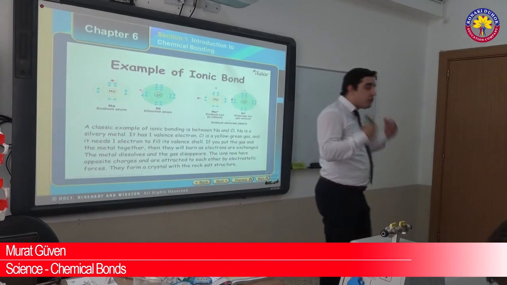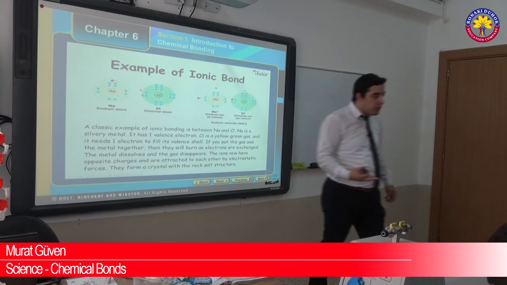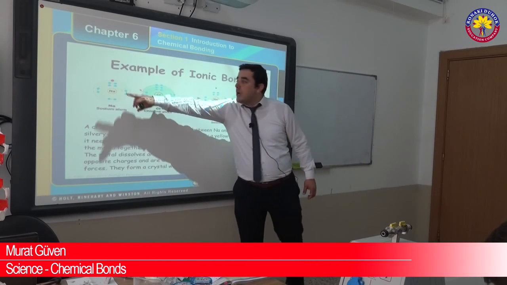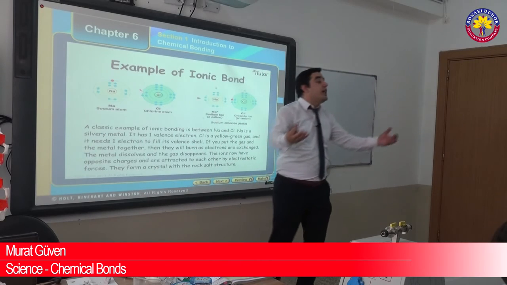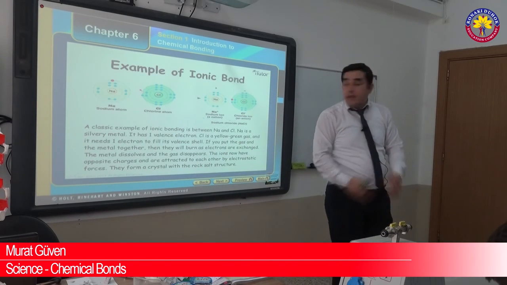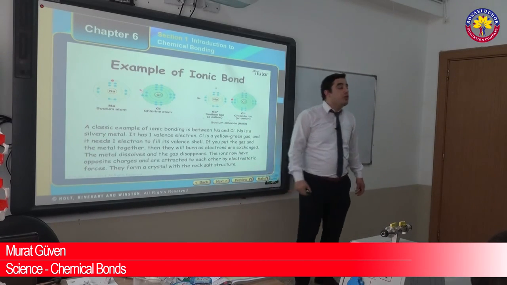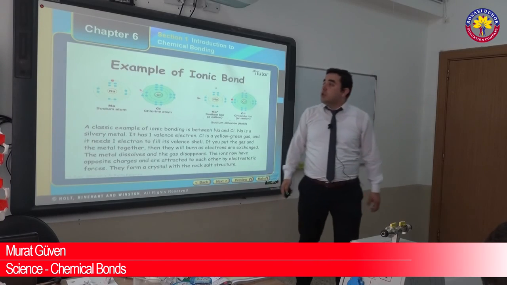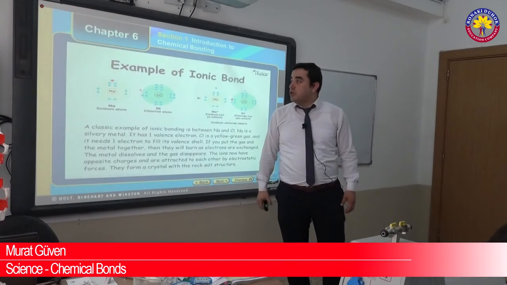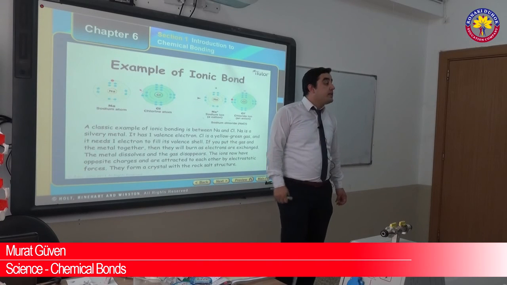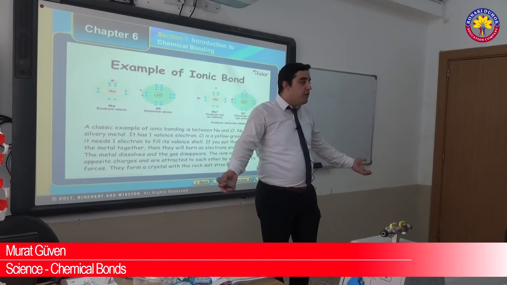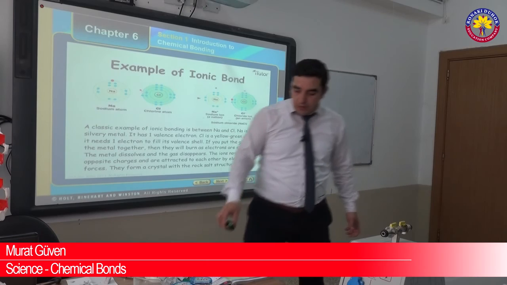We know that in the octet rule, it must be full. Because of this, sodium loses one electron and the chlorine gains one electron. They transfer, and they form sodium chloride. What is sodium chloride, boys? Excuse me. What is sodium chloride? This is salt. You know, this is table salt, isn't it?